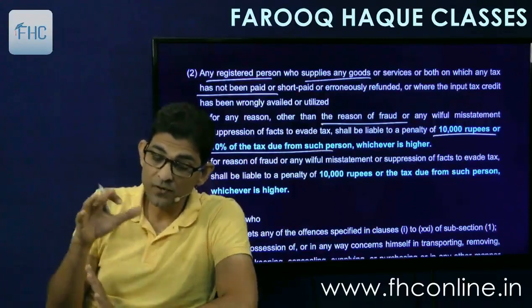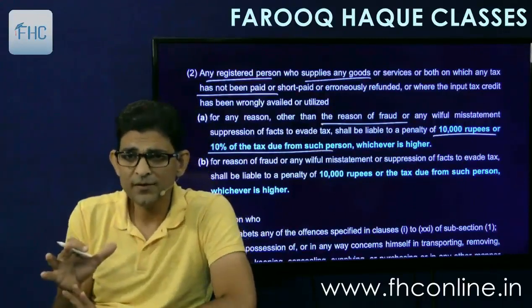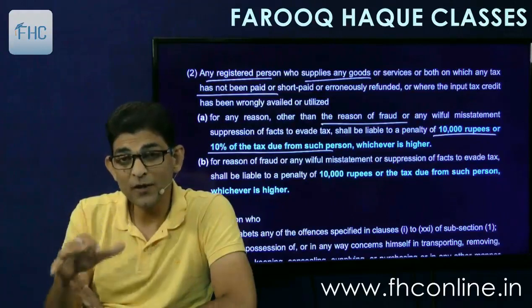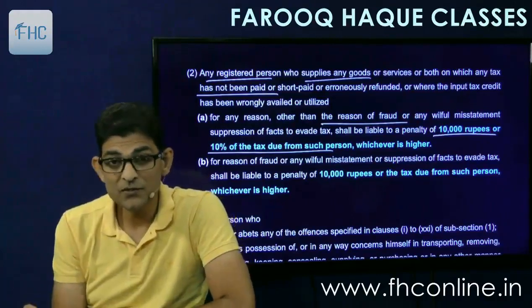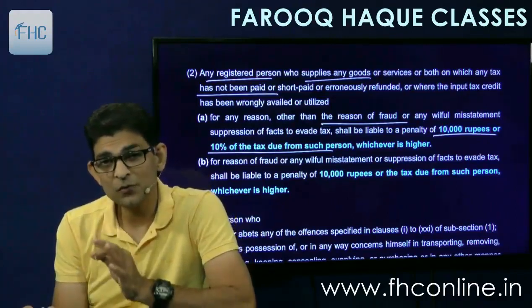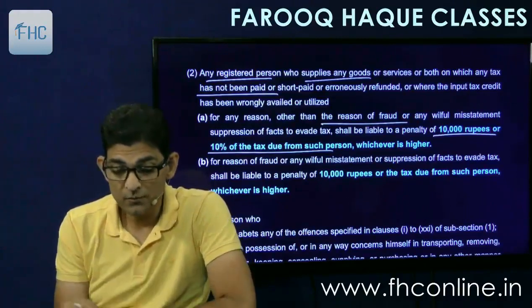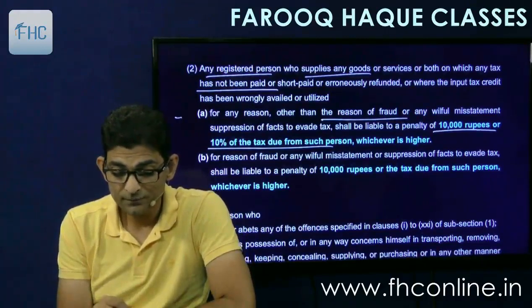So if you have not paid the tax, but due to error omission, then the penalty is 10,000 rupees or 10% of the tax due. This is similar to section 73. Remember?